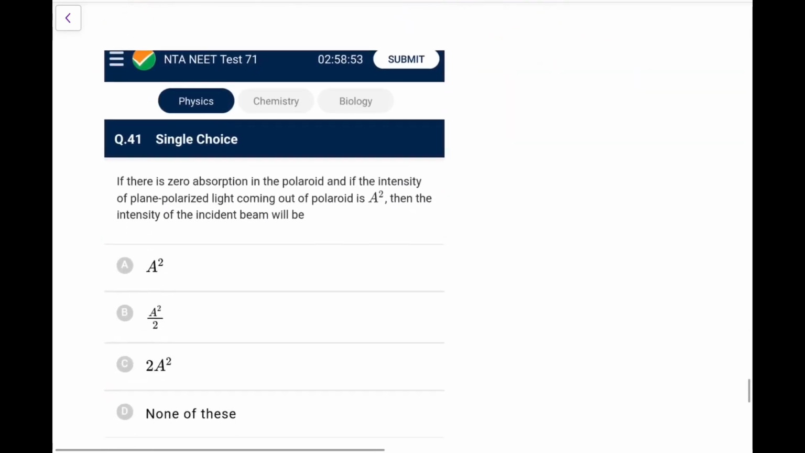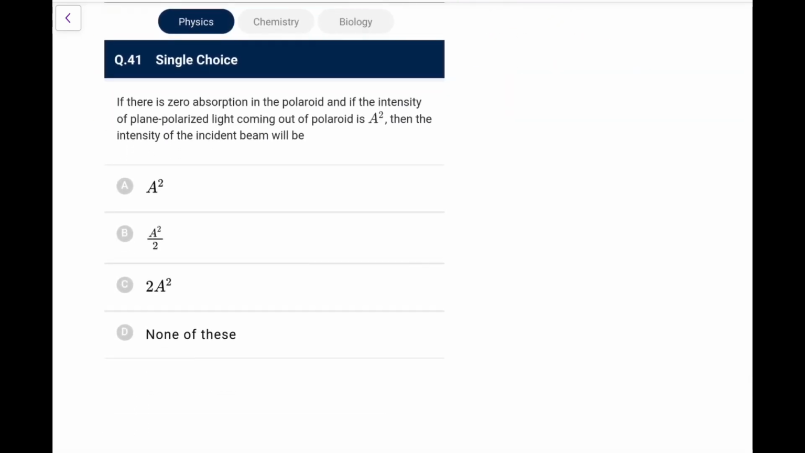Next, if there is zero absorption in the Polaroid and if the intensity of plane polarized rays coming out of the Polaroid is A square, then the intensity of the incident beam will be? Now again, this question should have said incident unpolarized beam, then it would have been a logical one. If it were unpolarized, the intensity would have reduced to half. So half of the intensity is A square, so the original would be 2A square if I assume the incident beam to be unpolarized.